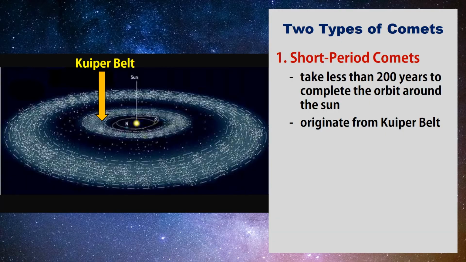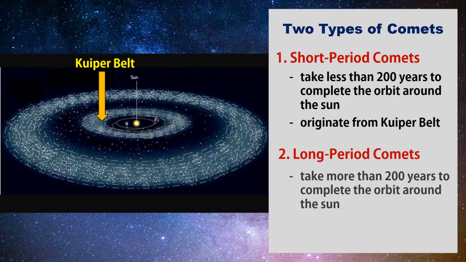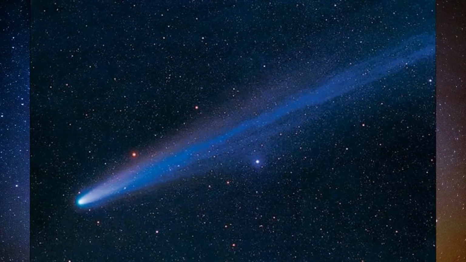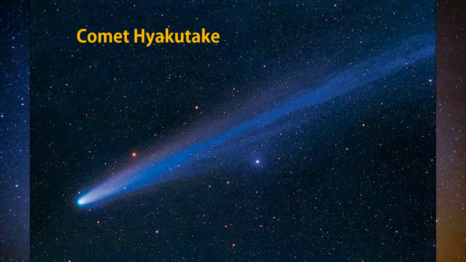On the other hand, the long-period comets take more than 200 years to complete the orbit around the Sun. They originate from Oort Cloud. The example of long-period comet is Comet Hyakutake. Comet Hyakutake was discovered in 1996 by Hyakutake.